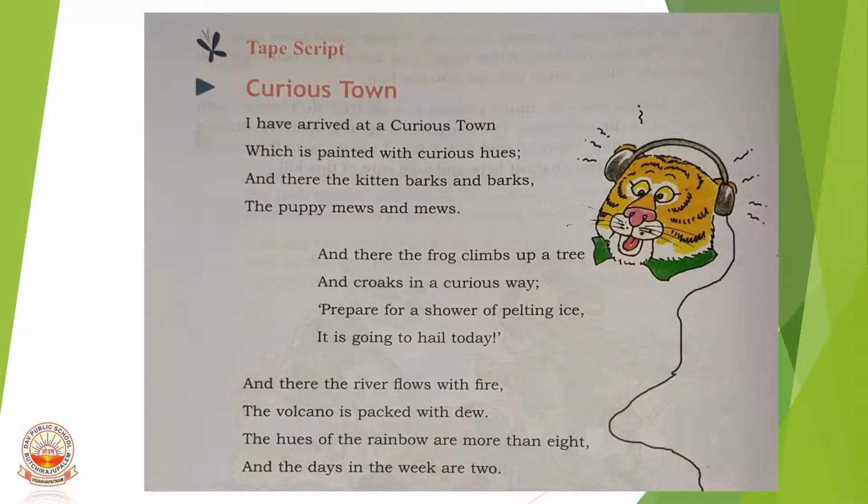See, children, a kitten generally mews and a dog barks, a puppy barks. But here, as it is a curious town, it is different. So the kitten barks and the puppy mews. And there the frog climbs up a tree and croaks in a curious way. Generally, frogs will be in water or on the land, but here the frog climbs up a tree and croaks, it seems.